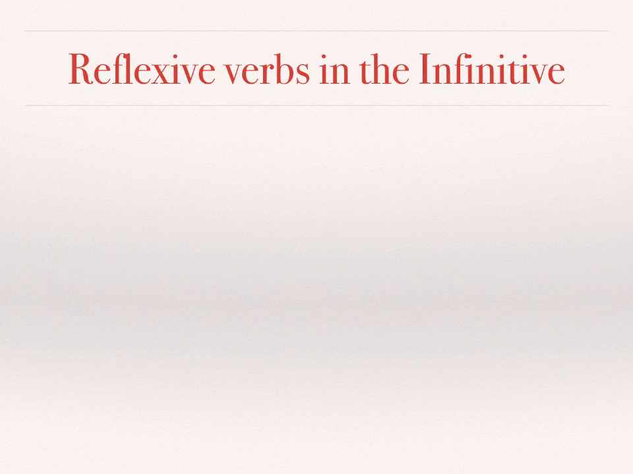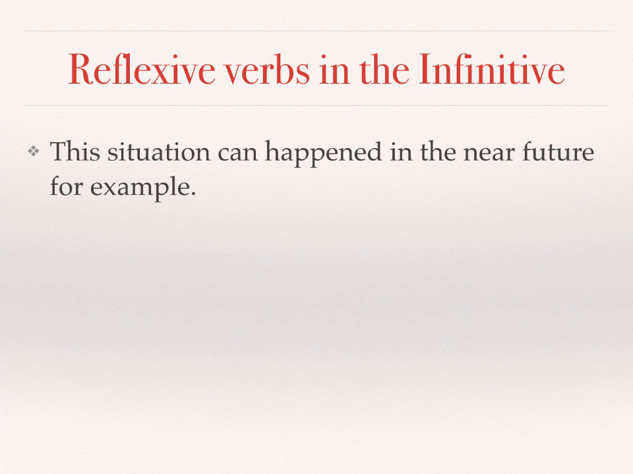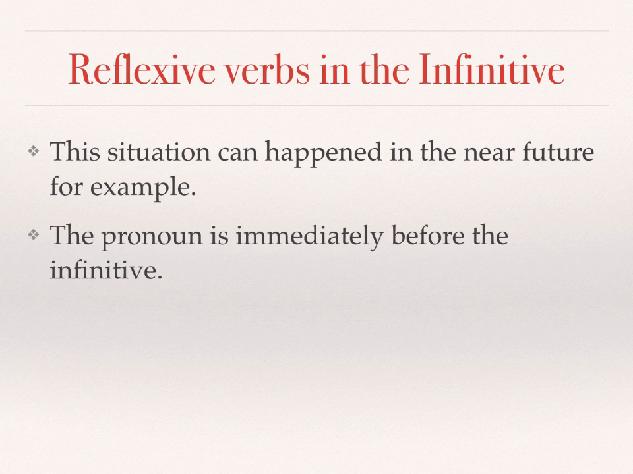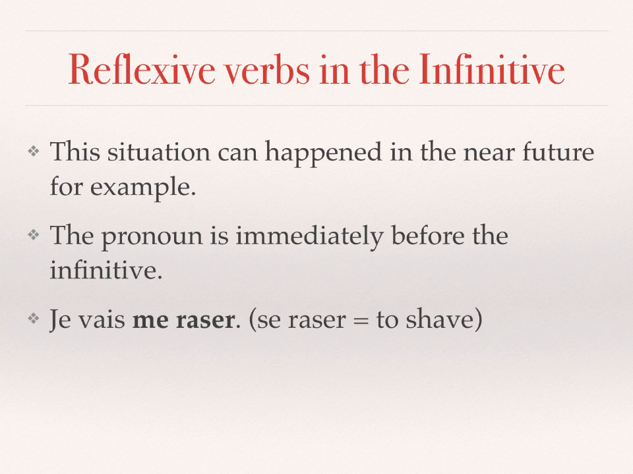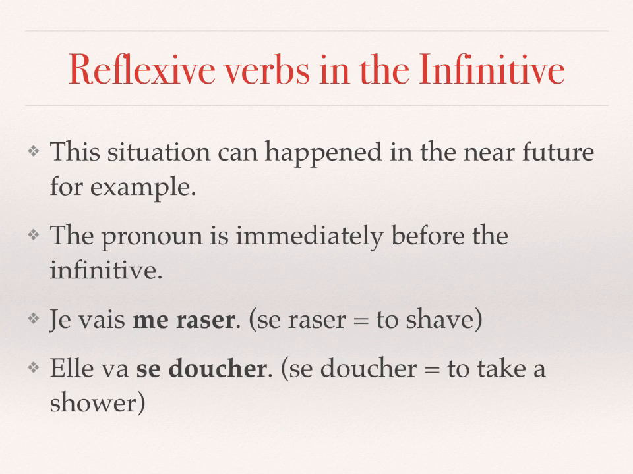Now, sometimes we do have a reflexive verb in the infinitive form, and this can happen especially with the near future, for example. In that situation, the pronoun is immediately before the infinitive. Je vais me raser. Se raser means to shave, so I'm going to shave. Je vais, and then me raser, the reflexive pronoun is close to the infinitive of the verb. Elle va se doucher. Se doucher is to take a shower. Se doucher is together and elle va is before.